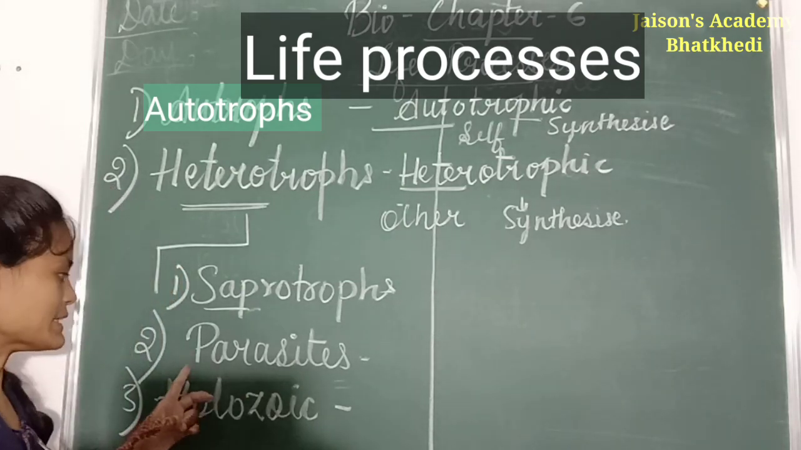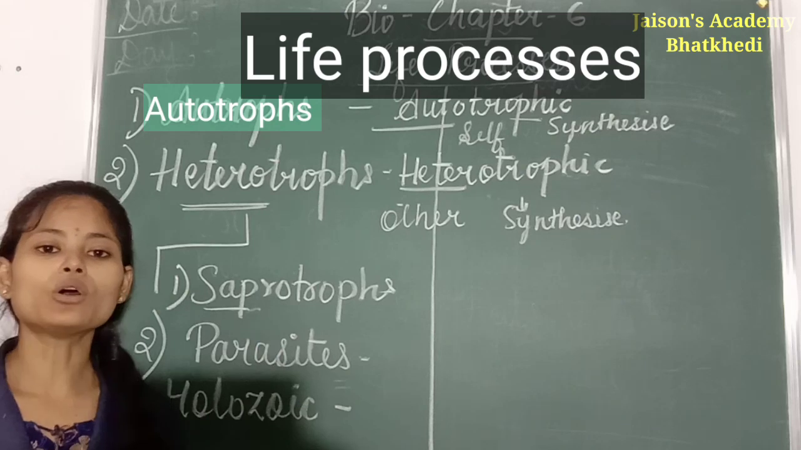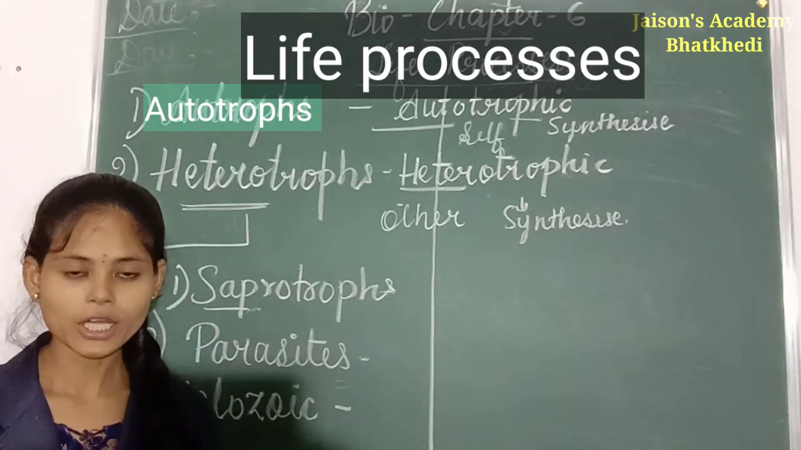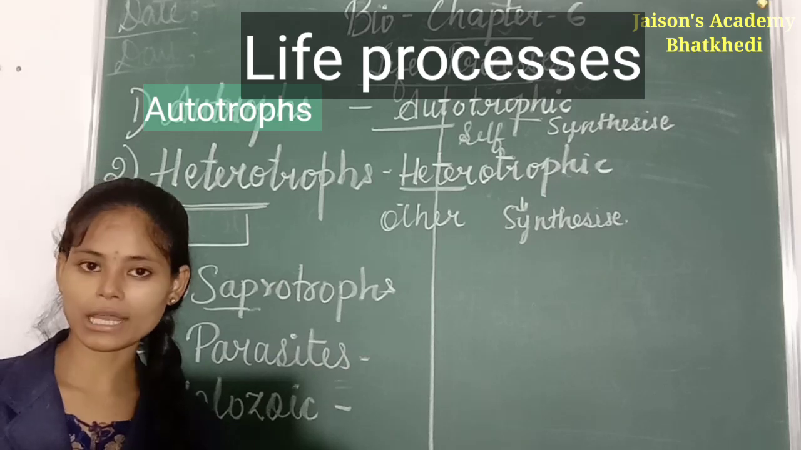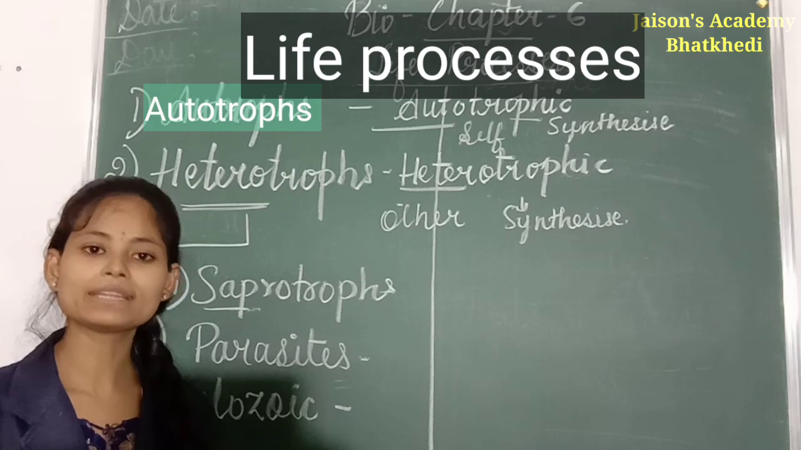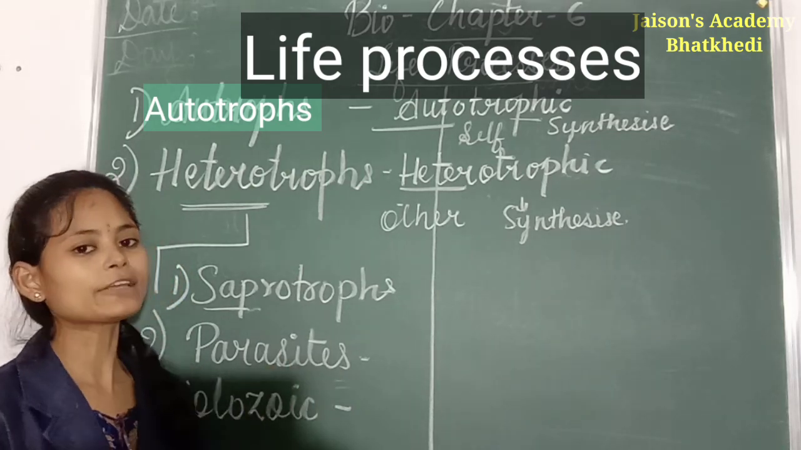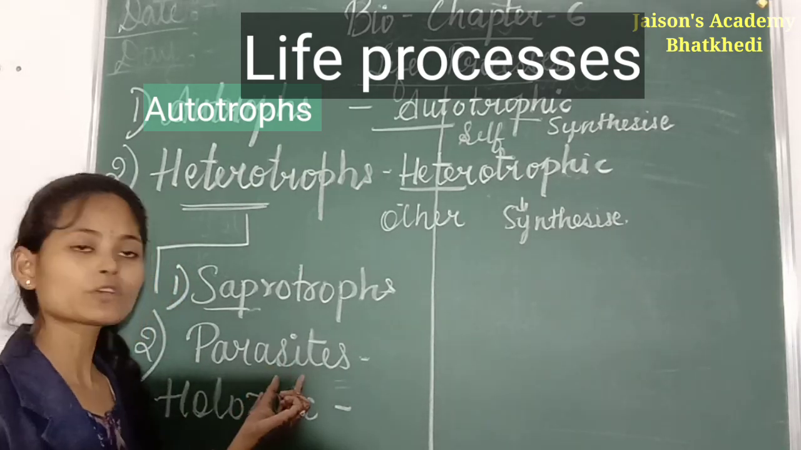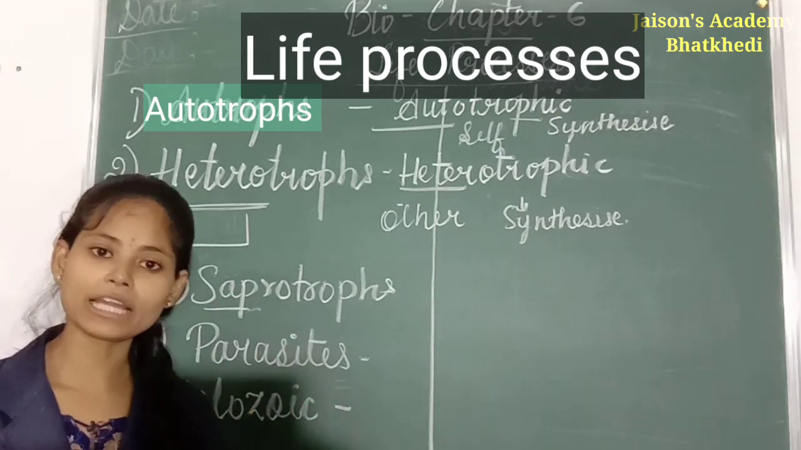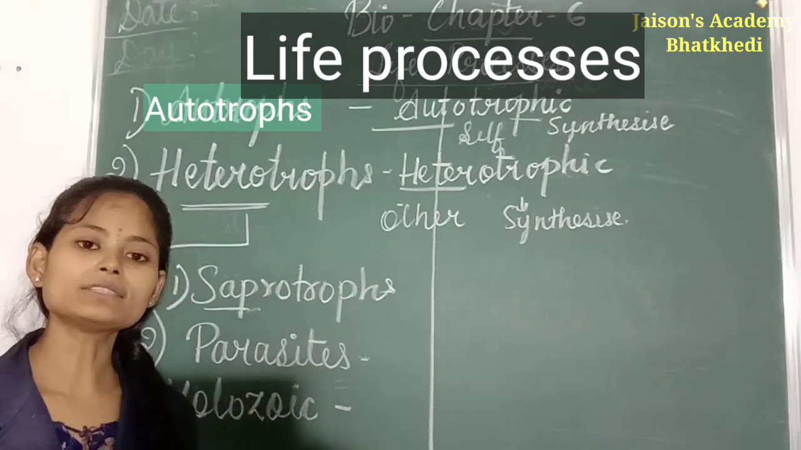Understood? Now second is our parasites. Basically the organisms which depend on other organisms for their food, but they are not killing that organism. They depend on other living organisms for their food, and they derive their food from such living organisms. Such types of organisms are called parasites, and the body on which they depend is called host.